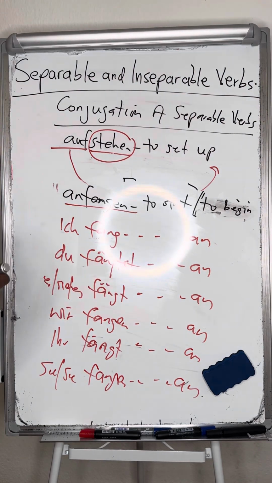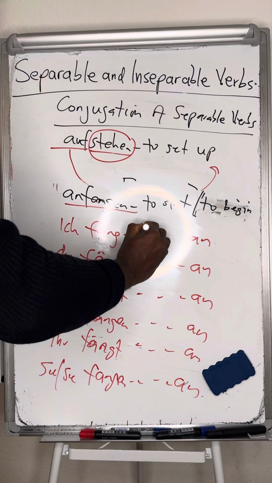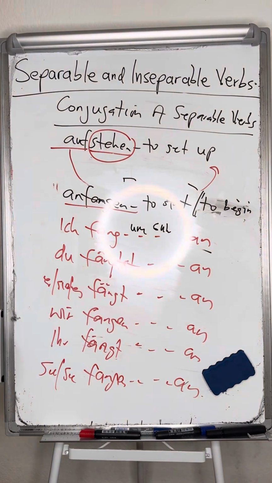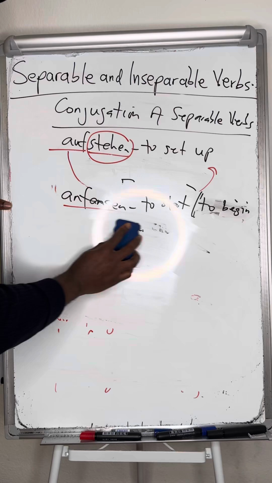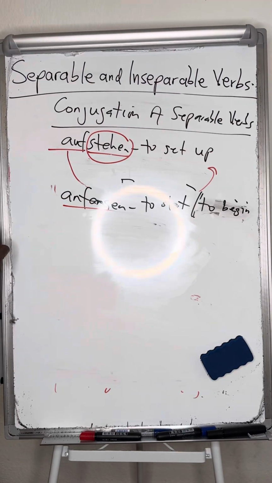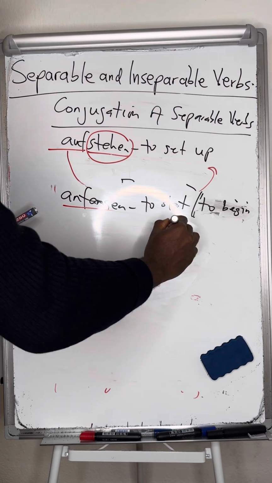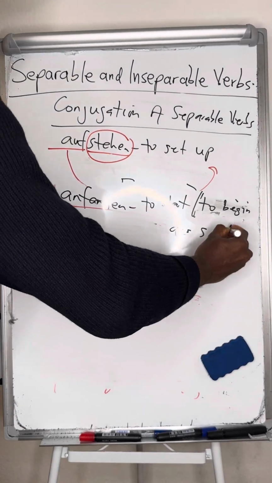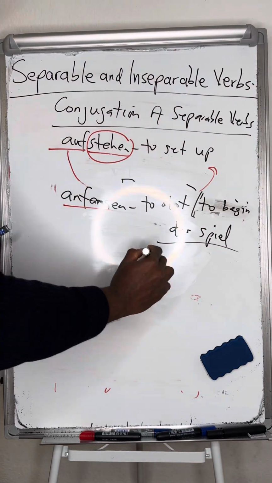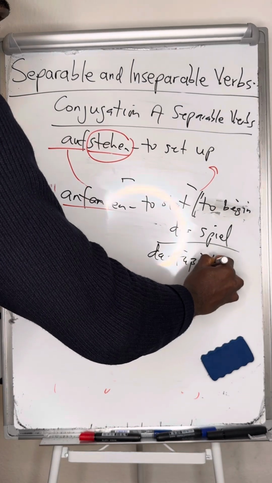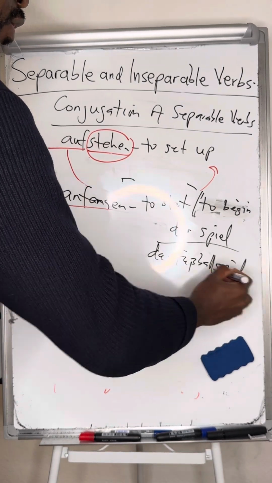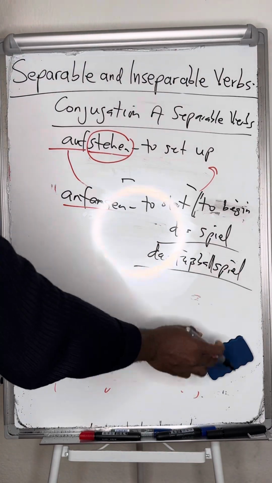Now if I want to say I start by 6 o'clock, ich fange 6 Uhr an. You see, the prefix will be at the end. Now let's say you want to ask a question with this verb anfangen. When does the football match start? Play is das Spiel, or das Fußballspiel, this is football match.